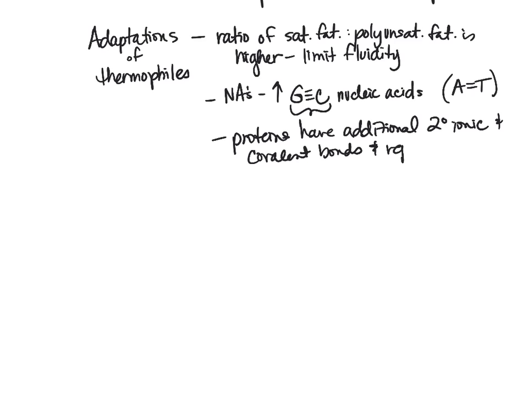And they can even replace key amino acids to stabilize folding. So again, in this case, what we're doing is we're making more stabilized bonds, more ionic bonds, more covalent bonds. We replace amino acids to make things more stable, more folded, because we're trying to combat that increase in temperature, which makes things move a whole lot more. And so we want to decrease all of this movement.